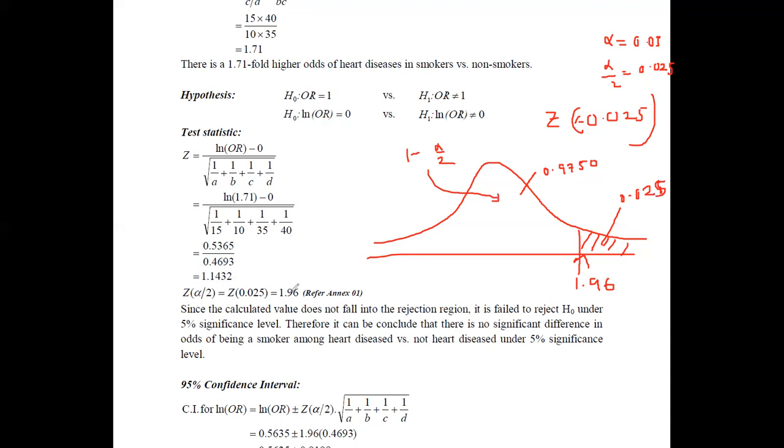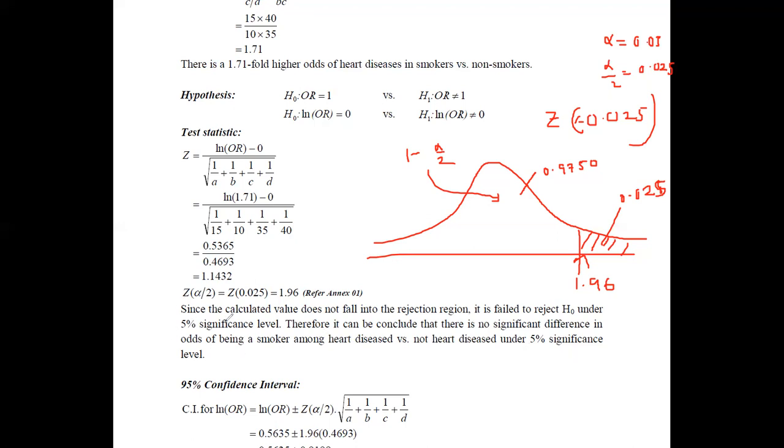Therefore, we can simply say that the calculated value is less than the critical value. Therefore, it does not fall into the rejection region. Then we can conclude that since the calculated value does not fall into the rejection region, we fail to reject the null hypothesis under the 5% significance level. Therefore, it can be concluded that there is no significant difference in the odds of being a smoker among the heart disease versus the not heart disease groups under this 5% significance level.